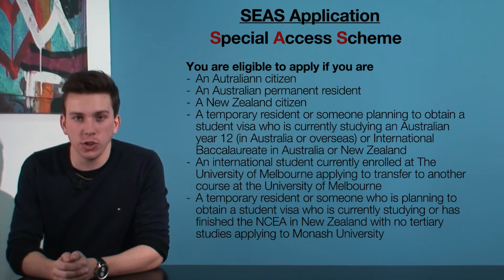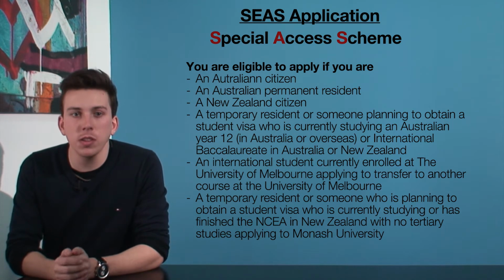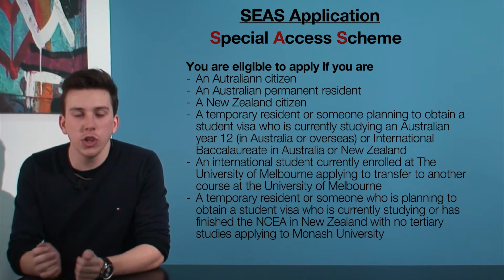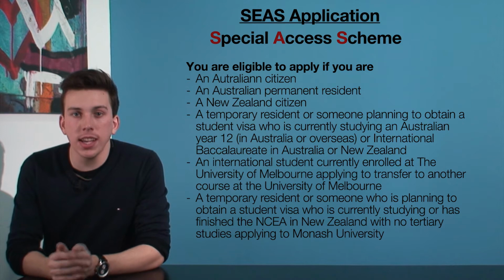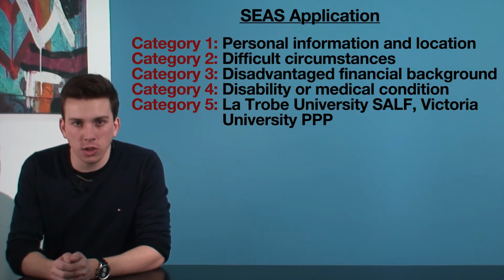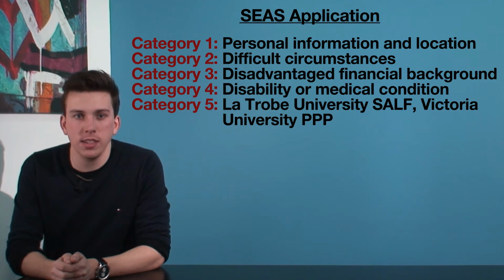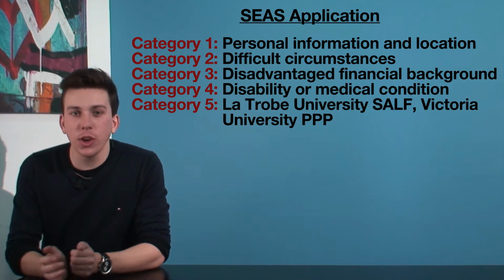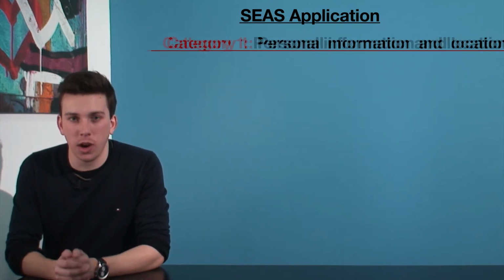If you're a VCE student, you're almost certainly eligible, but go onto the VTAC website to make sure. You should apply for SALF if you are identified as disadvantaged in any of the following categories: personal information and location, difficult circumstances, disadvantaged financial background, disability and medical condition, or La Trobe University SALF or Victoria University PPP. Have a look on their website for further details. Let's go through each category, starting with Category 1.